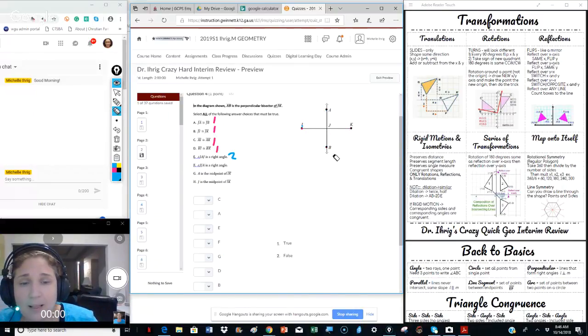IJA is a right angle. So I start at I, drive your car to J, and then go up to A. That is a right angle right here. So that's true.